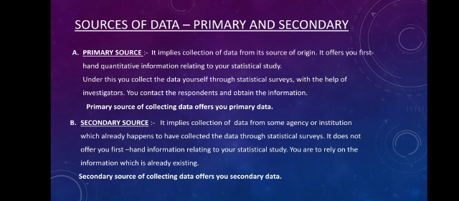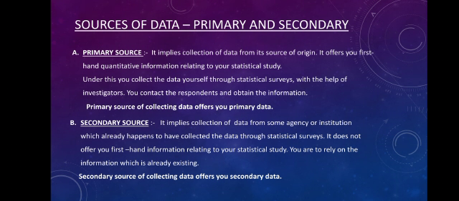Under the primary source, we extract the data from the place of its existence, from where it originates. It gives us first-hand information, which is very helpful in studying economic facts, because we are collecting the data from its place of origin only, not copying it from somewhere.